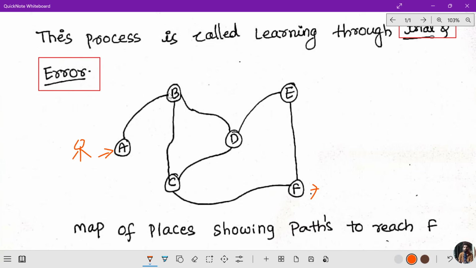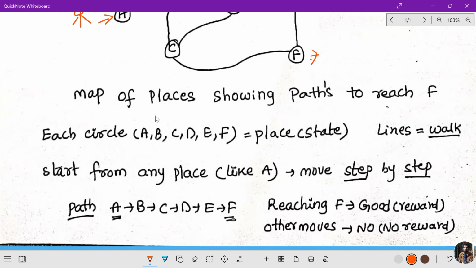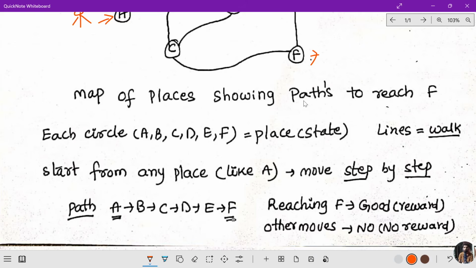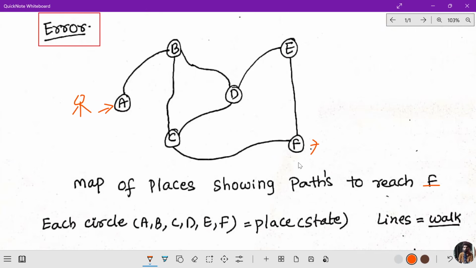A is connected to B, B is connected to C and D, D is connected to B, C and E, C is connected to B, D and F, and E is connected to D and F. So you see a map of places showing paths to reach F, and each circle A, B, C, D, E, F is equal to a state. These are called states, and the lines are called walking.